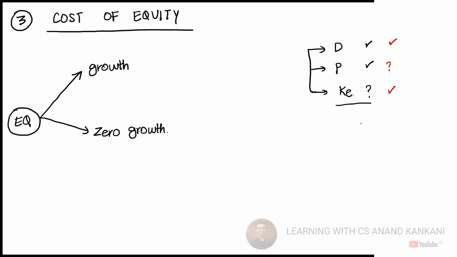You can also get a question like this: the cost of equity is this, the company wants the share price to be this, now tell us what should be the dividend to be paid. Understood? So everything you'll have it here. I am telling you this so that you remember it once we do the dividend policy again.